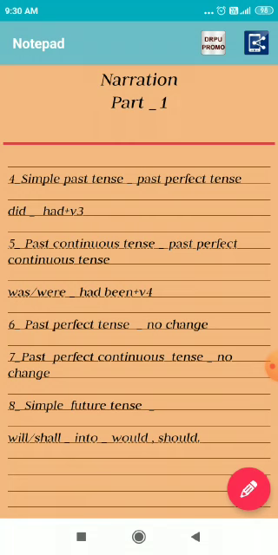In our next video I will tell you more about how you will convert the interrogative sentence, how you will convert the imperative sentence, and the exclamatory sentence. Okay.